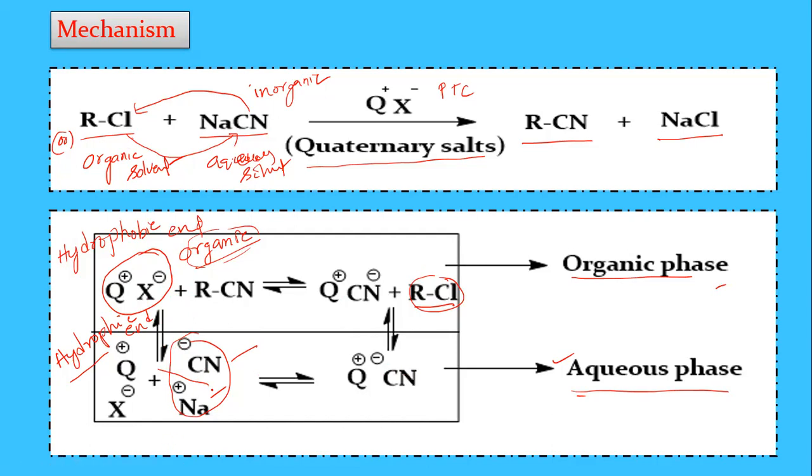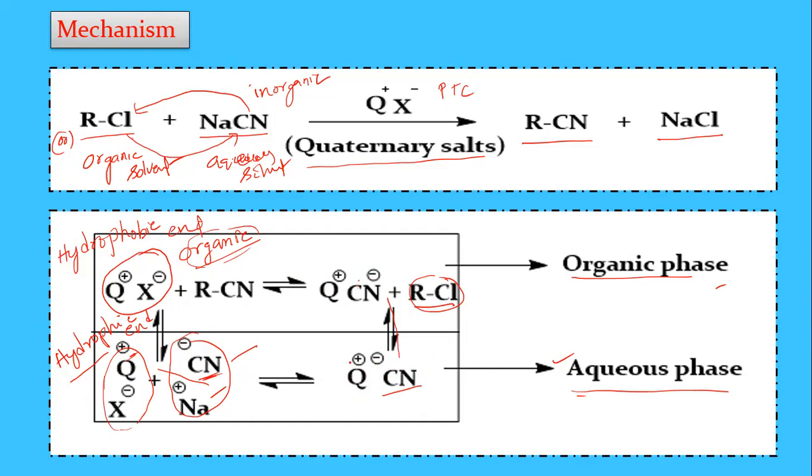Actually, these CN minus ions are generally not transferred to the organic phase. Then what happens? The quaternary salt, the phase transfer catalyst, Q plus, takes the CN minus. So this CN minus and Q plus transfer from the aqueous phase to the organic phase.